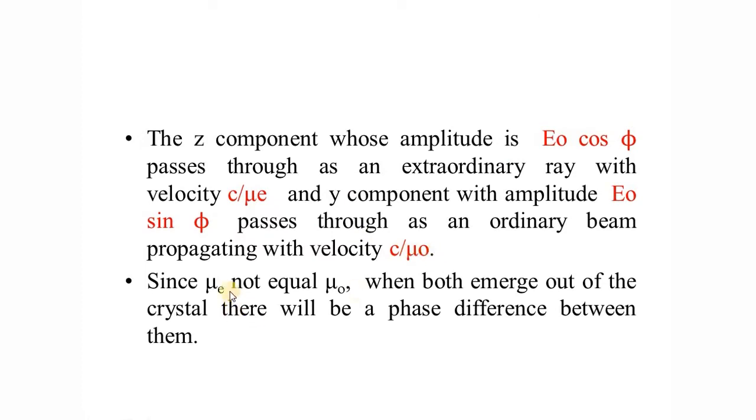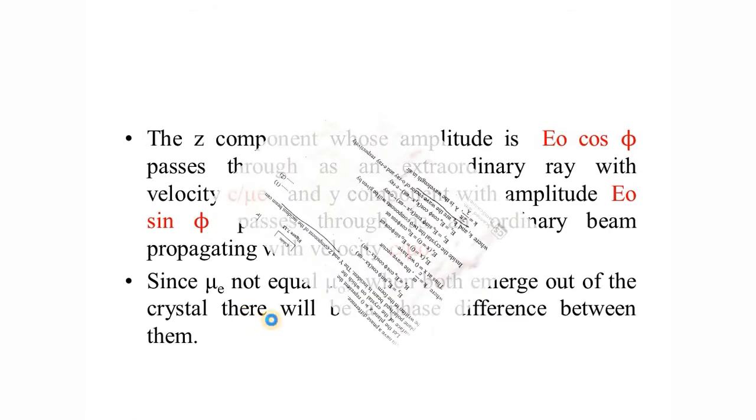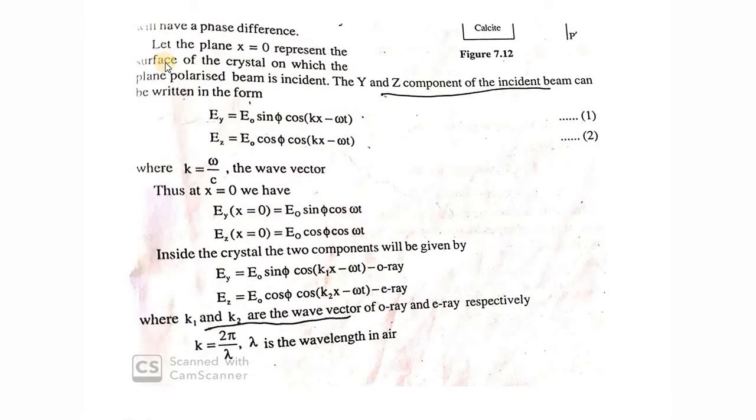It is understood that mu e is not equal to mu o, so they travel with different velocities. So when they come out of the wave plate, there will be a phase difference between them.